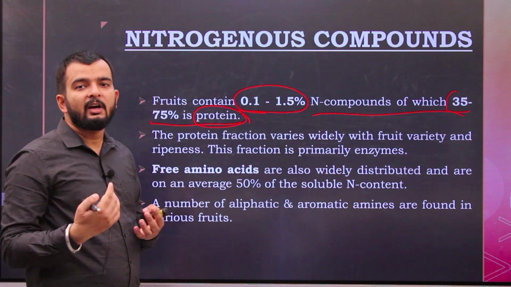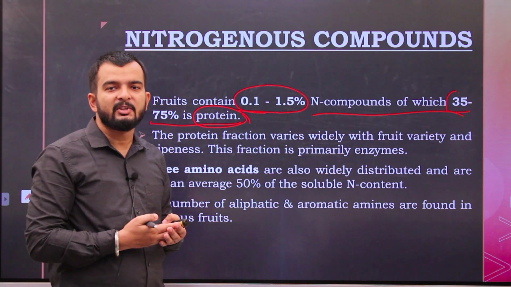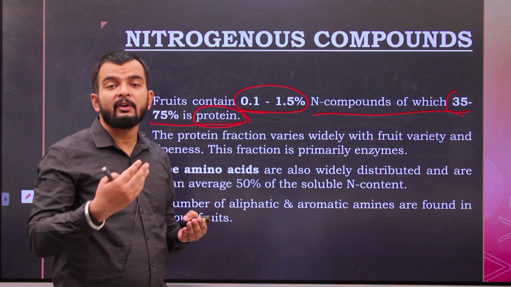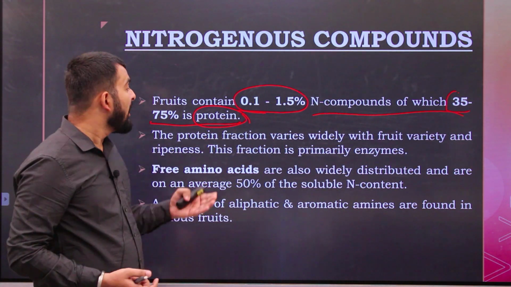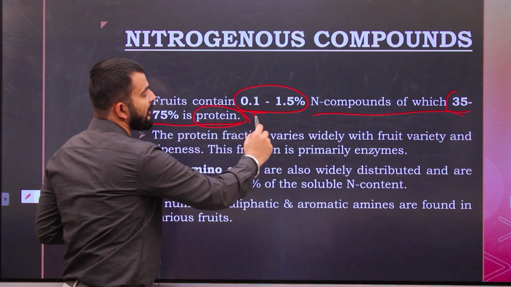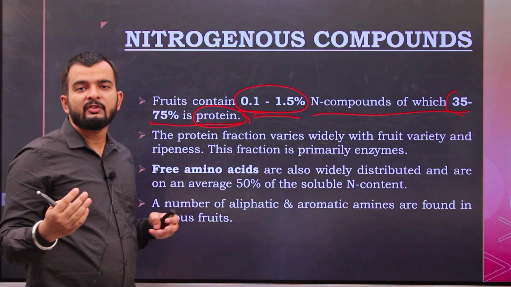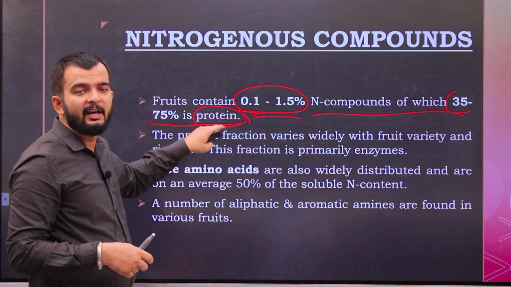Now this protein is usually in form of enzymes. See, fruit contains various enzymes, right, which give rise to the browning of fruit and various other metabolic processes inside the fruit. So 35 to 75% of this nitrogenous compounds is protein, and a major fraction of this protein is enzymes.